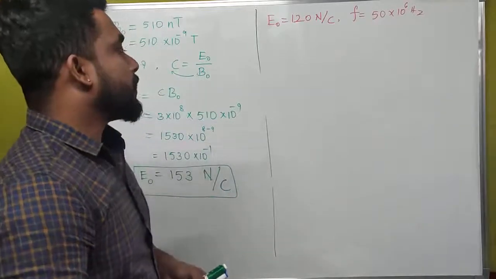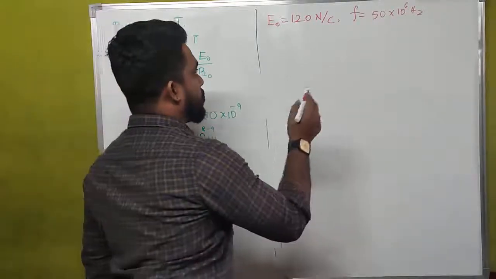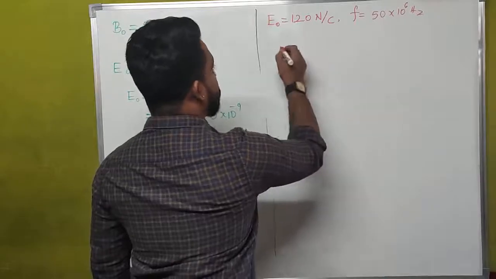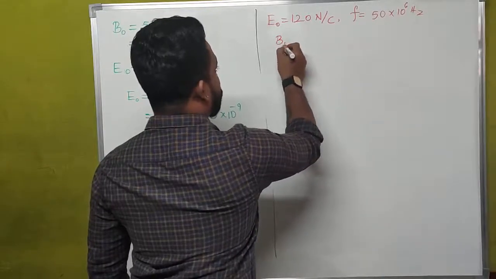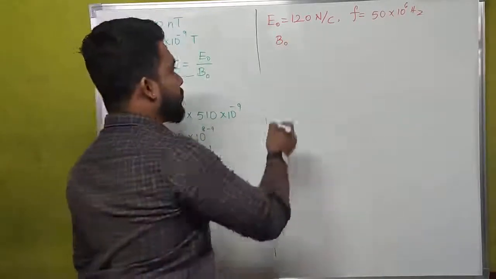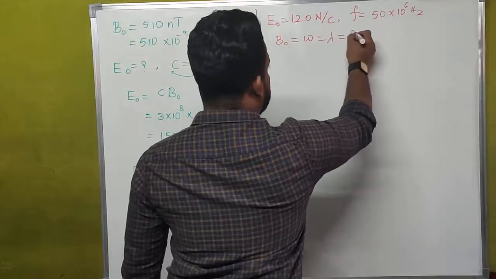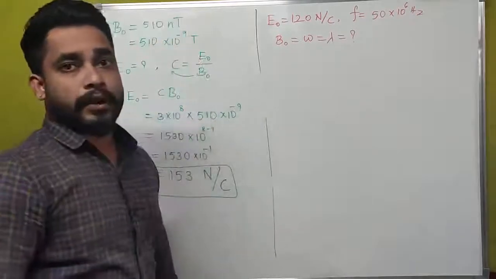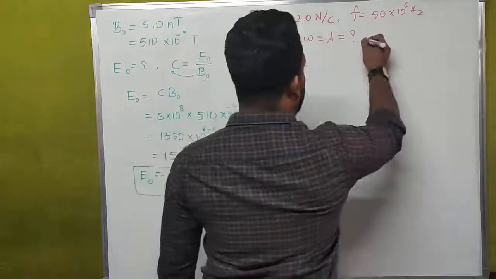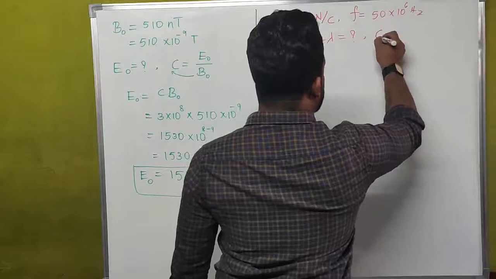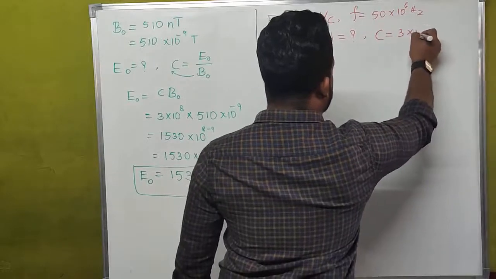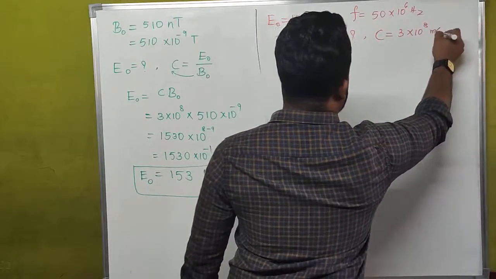What we have to calculate here is B naught, omega and wavelength. These are the things which we have to find out. And obviously we do want the value of c, that is small c is equal to 3 into 10 to the power of 8 meter per second.